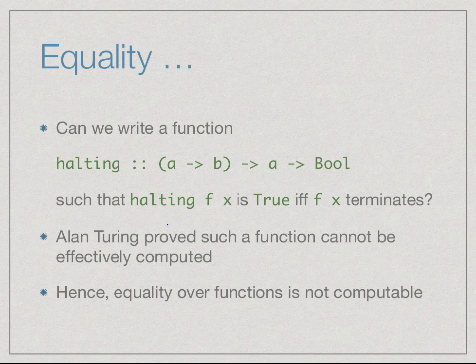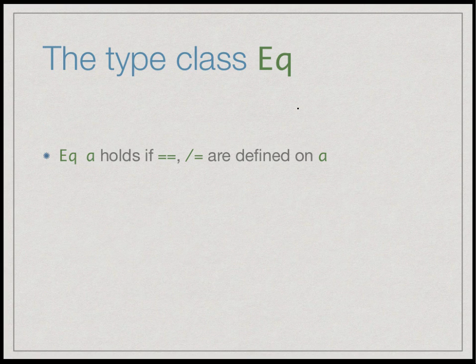Given that we can't even compute when two functions agree on their terminating inputs, it is clear that we cannot compute any sensible notion of equality over functions. In other words, equal to is not a basic fact for every type in our system. So since equality is not defined on functions, we need to have a type class called EQ, which specifies that a given type has values that can be compared for equality and inequality. So EQ of A holds provided equal to and not equal to are defined on values of that type.